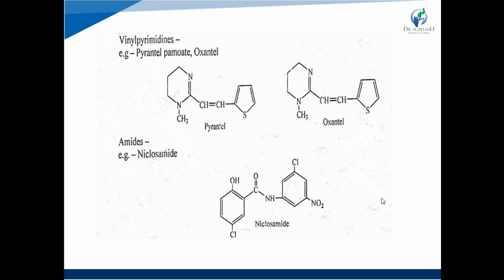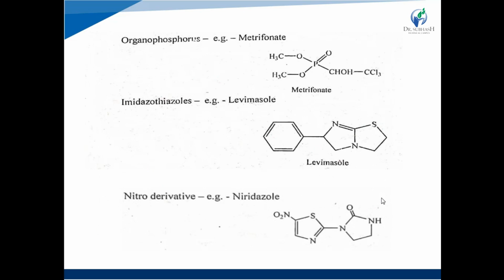Next, amides. Example is niclosamide. It contains the amide linkage or amide functional group. Same structure, 2 aromatic rings are bound with a CONH amide function. CONH, that is the amide group. Right? Next one is organophosphorus compound, that is metrifonate.